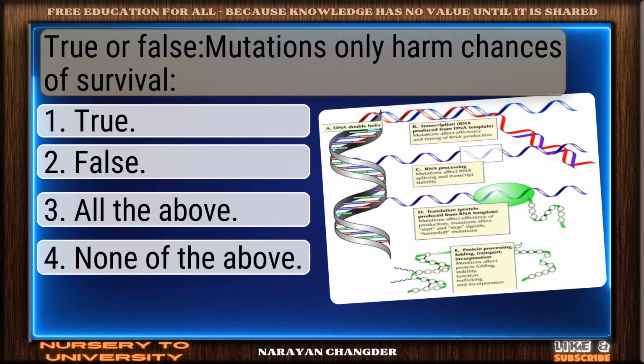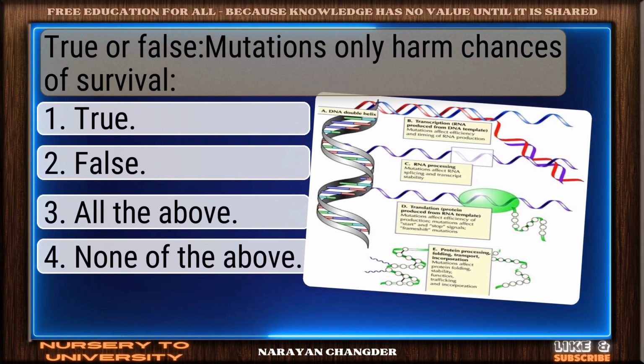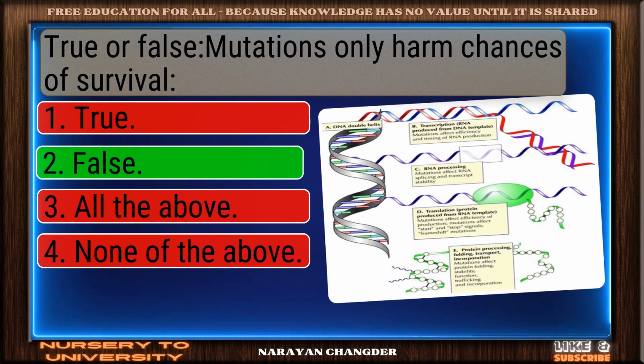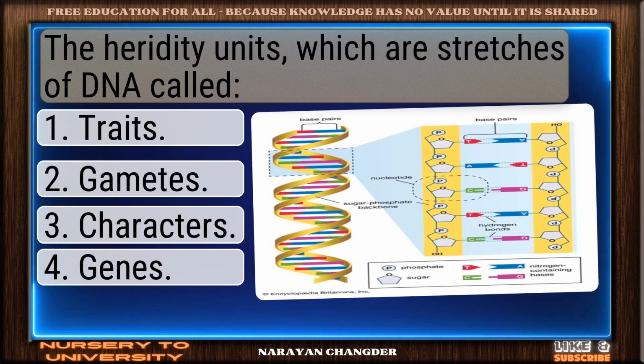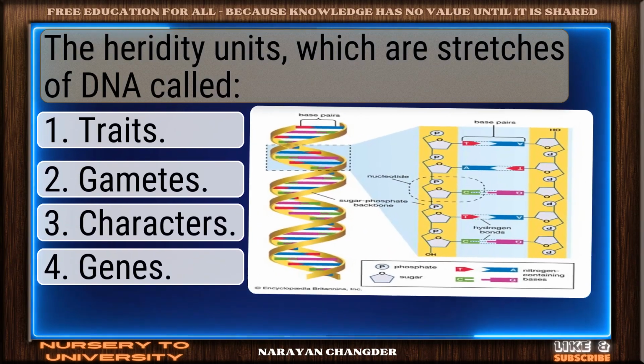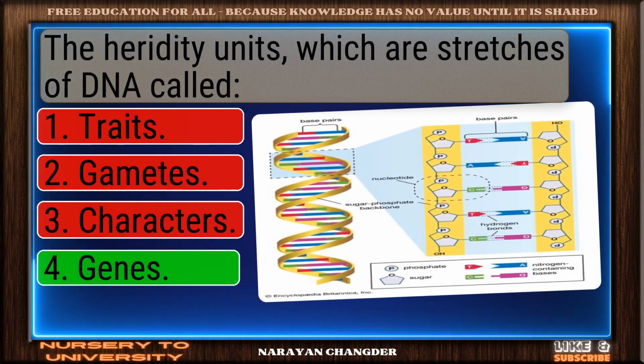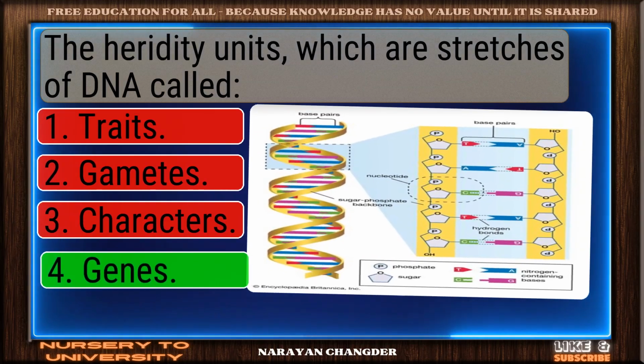True or false? Mutations only harm chances of survival. Nice selection. False is correct. The heredity units, which are stretches of DNA, are called. Nicely done. Genes is solid.